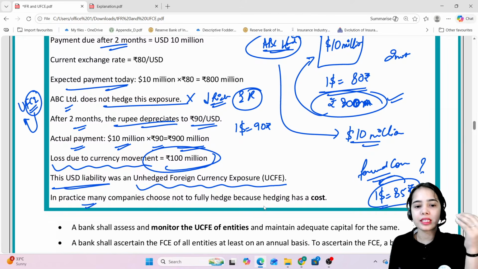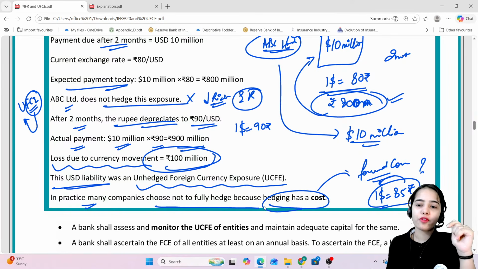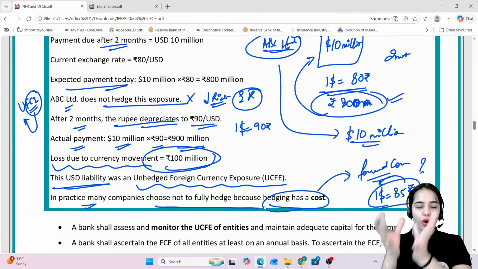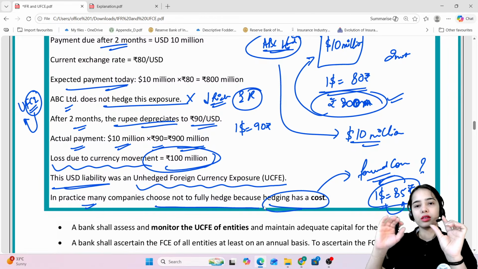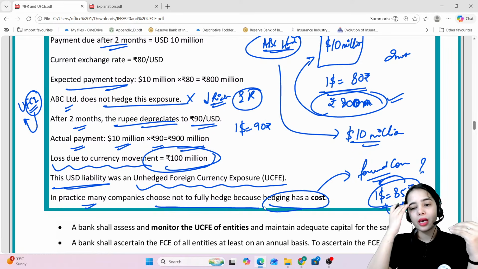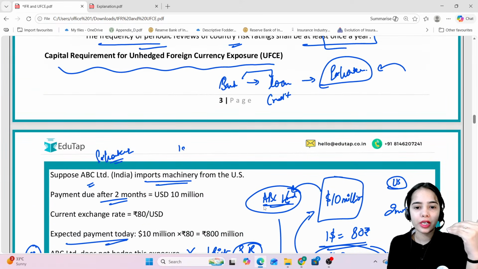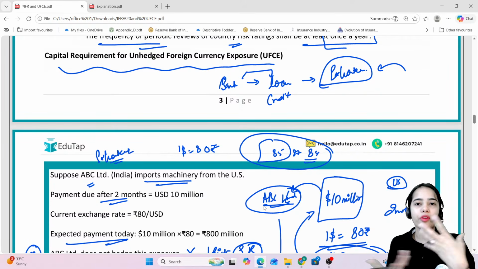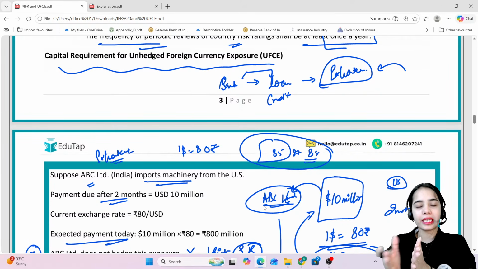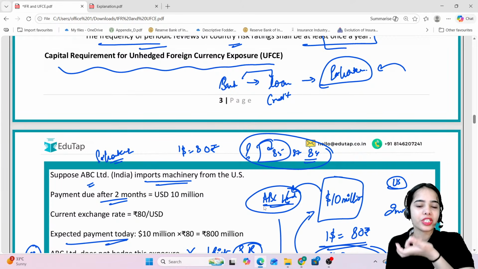In practice many companies choose not to fully hedge because hedging has a cost. The forward contracts have a cost, as well as a margin that has to be paid. Usually the rate is at a higher level, because right now if the rate is $1 equal to 80 rupees, then the contract rate can be 85 rupees, 87 rupees, 84 rupees or something. So many entities that have the exposure might think, why have contracts which have a cost?